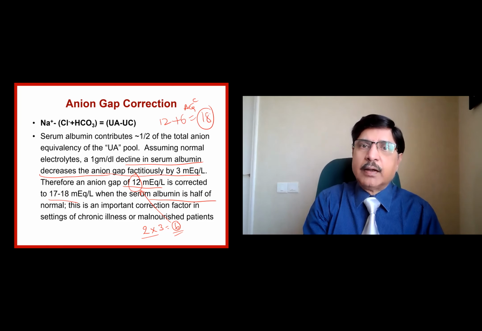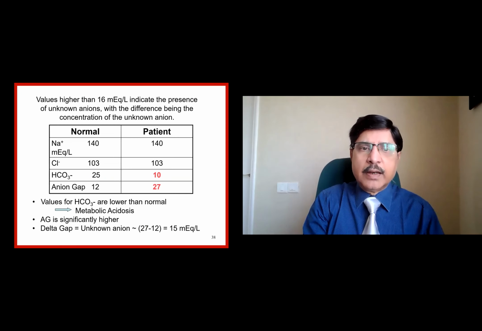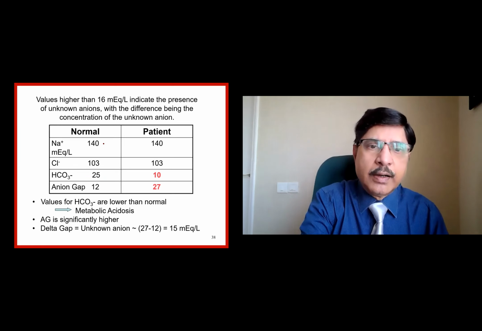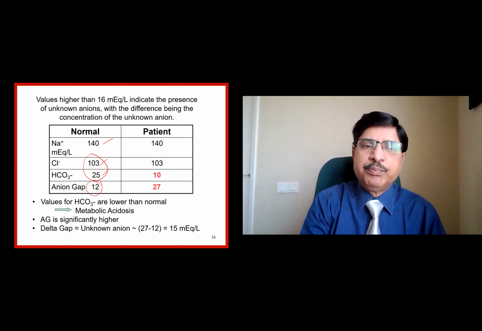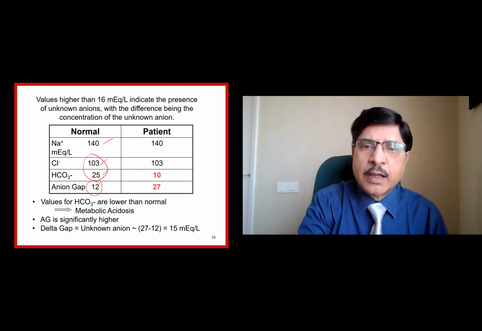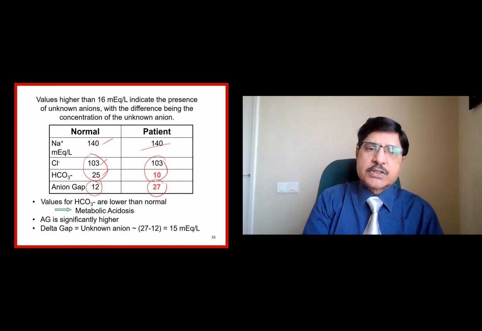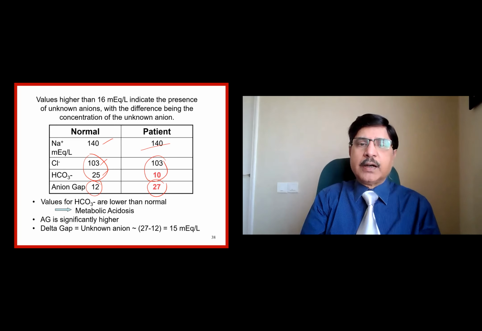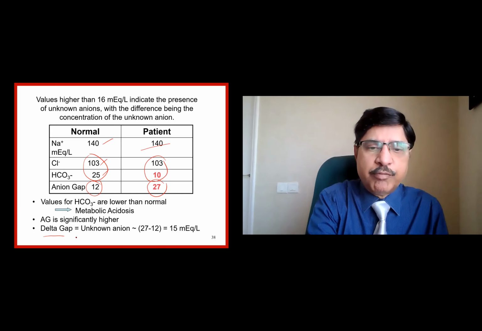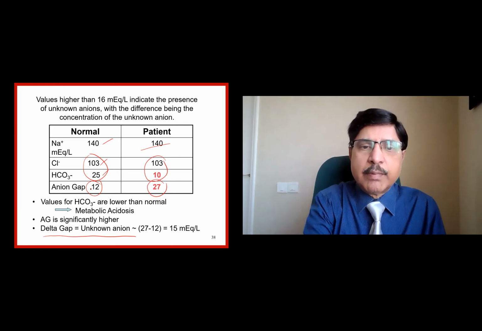This we have to do for the anion gap delta. We'll see what is delta in the next part. Look at this here, 140, 103 plus 25 together is 128, anion gap is 12. So here in this case, 103 plus 10 is 113, 140 minus 113 is 27, which is much higher than the expected anion gap. So the delta gap will be 27 minus 12.